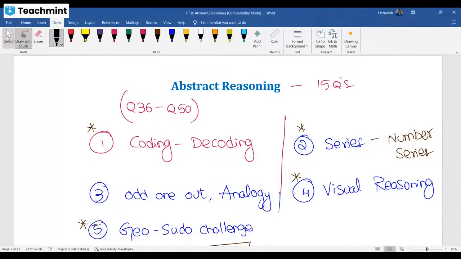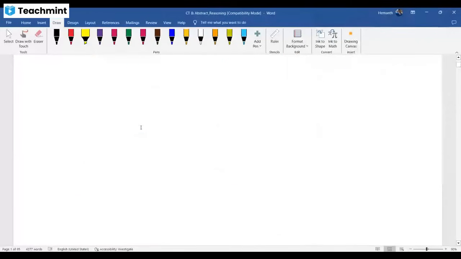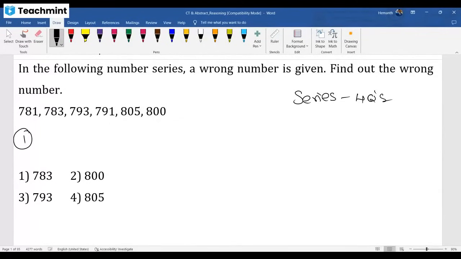Question 1. See, this is question 1. You can find this is related to series, which I already mentioned. From series, we'll get around 4 questions. Series means we have number series, wrong number series, and letter series. All together, you can expect around 4 questions.